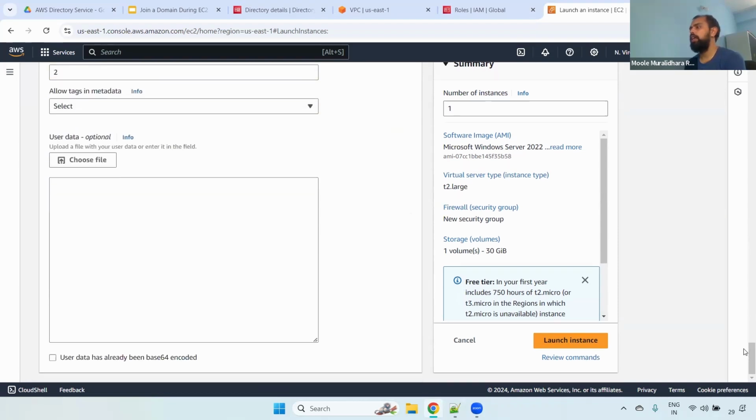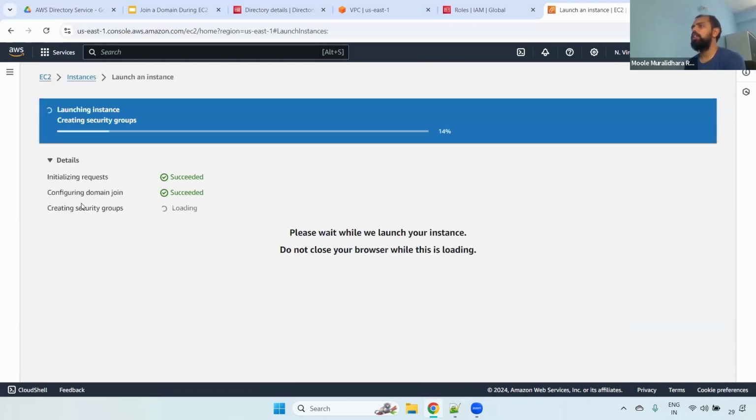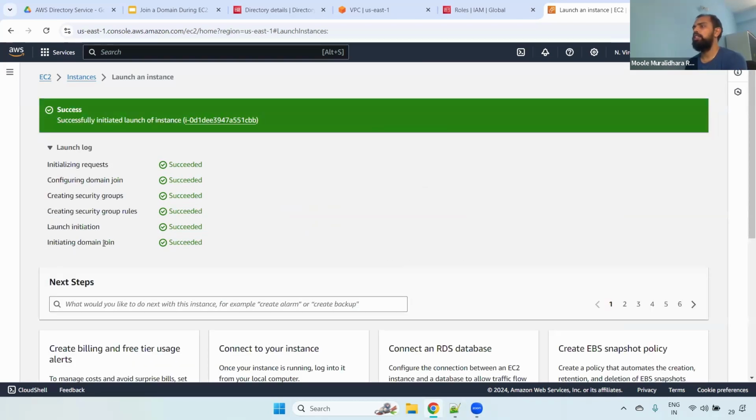Now just come down. You don't require to do anything. Just launch the instance. When you are launching the instance, if you observe here, it shows configuring domain join, creating security group, creating a security group rule, launching the instance, and also initializing the domain.